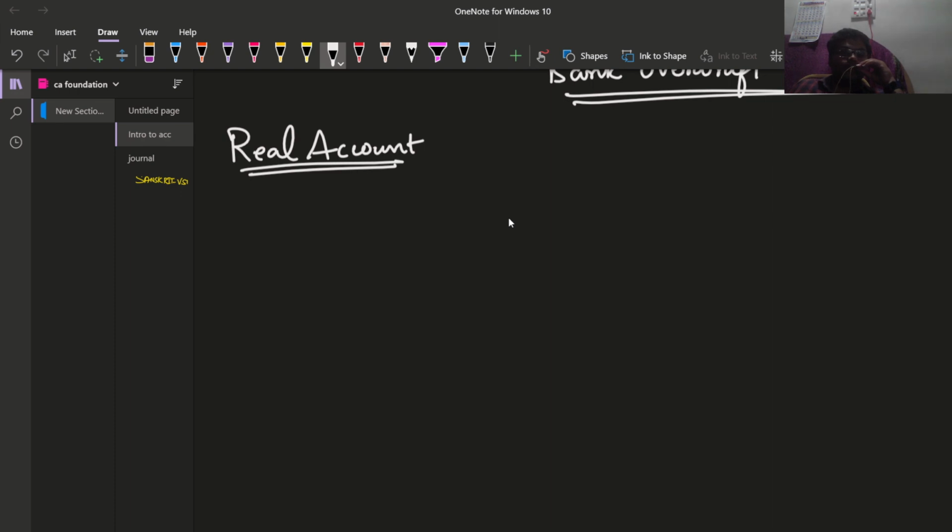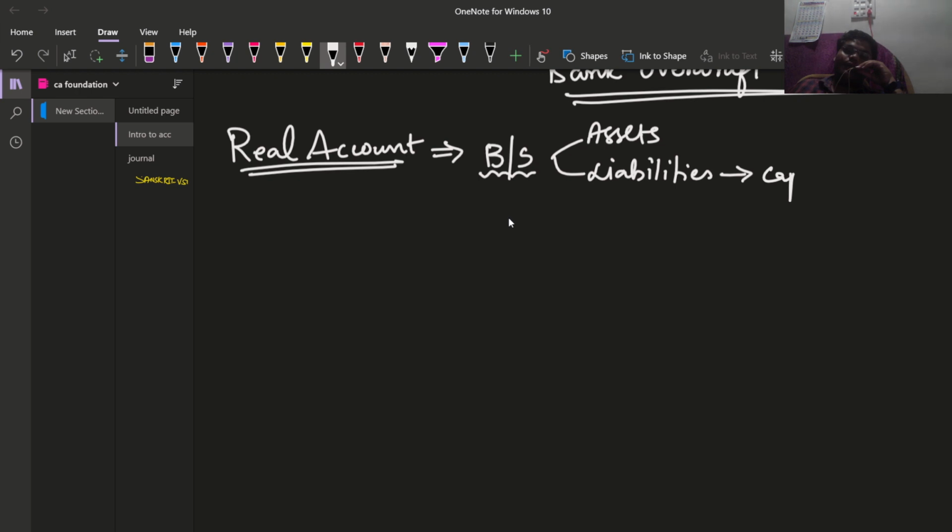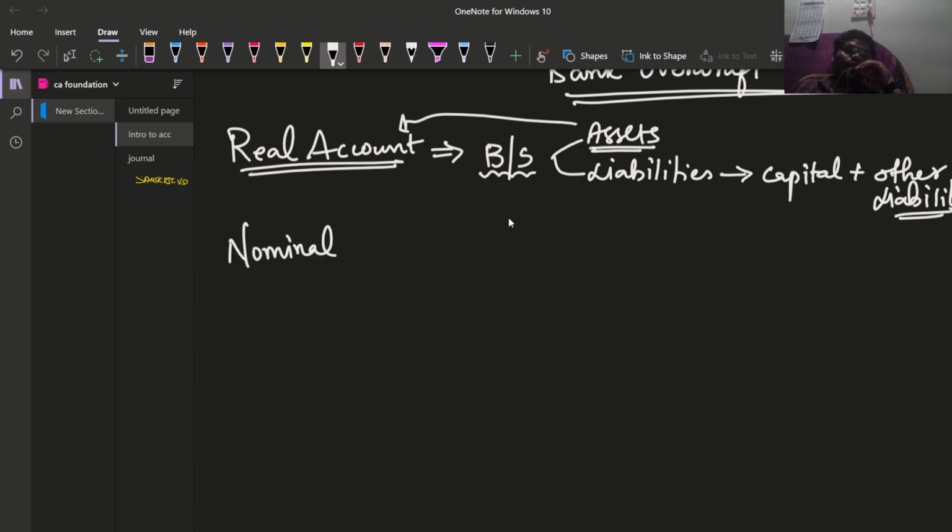These are the accounts which are directly shown in the balance sheet. We are going to show them on the asset side or the liability side of the balance sheet. The liability side includes capital plus other liabilities. Every asset will be included in the form of a real account only. And what are nominal accounts? Nothing much, we are going to deal with real accounts and nominal accounts.